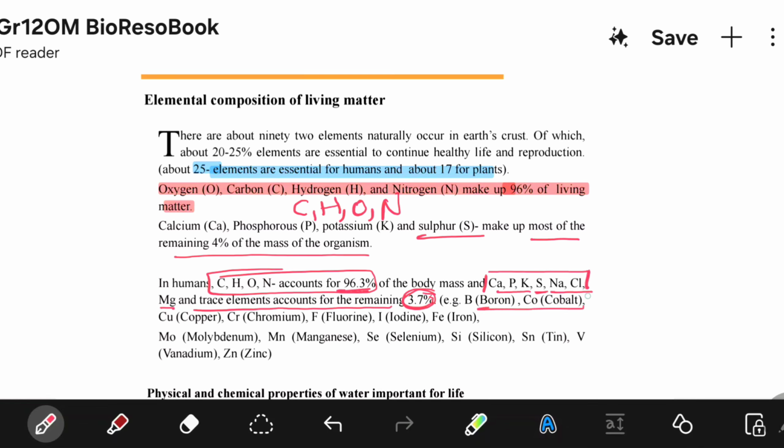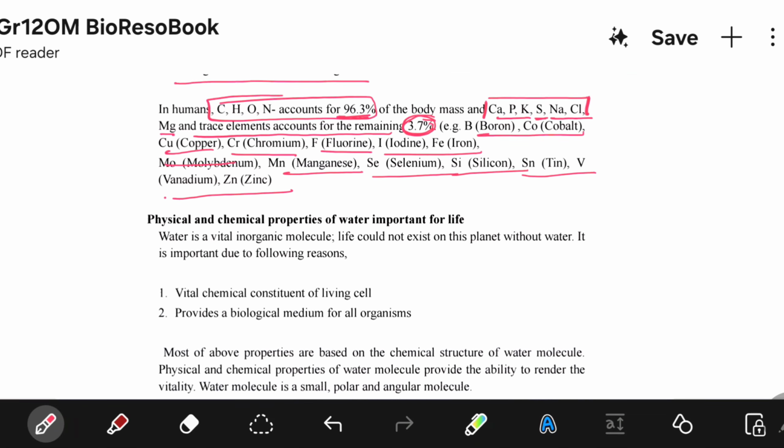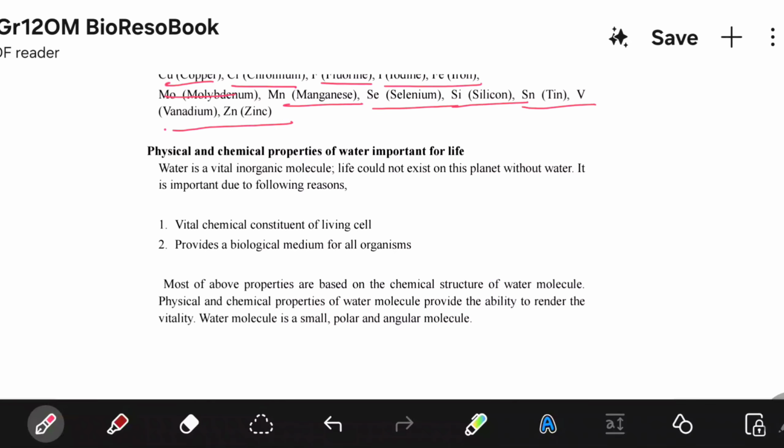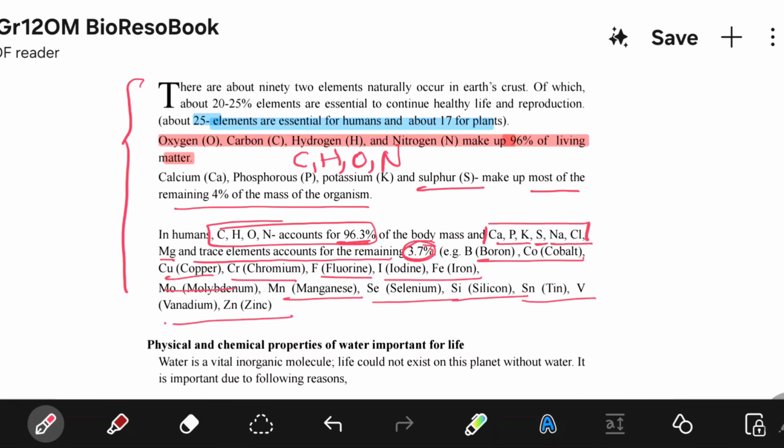So boron, cobalt, copper, chromium, fluorine, iodine, iron, molybdenum, manganese, selenium, silicon, tin, vanadium, zinc. These are the remaining trace elements in the body, right? So yes. Now let's come to the physical and chemical properties of water important for life. These things you must also remember, like the percentages, because they can be questioned in the MCQs and in the paper.